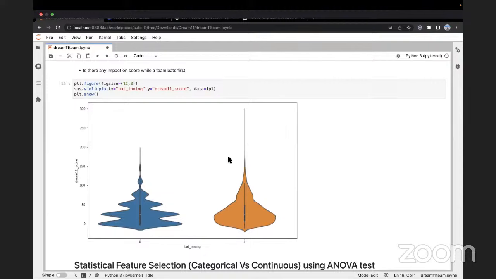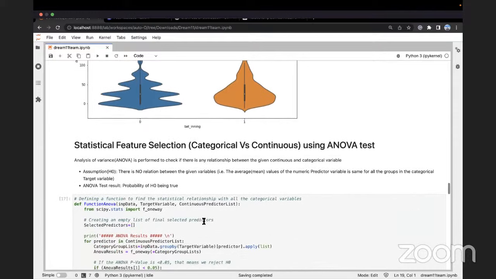We can also compare the distributions of players and their Dream 11 scores depending on the fact that they batted in the first innings or they batted in the second innings, right? So you can see for bat inning 0 and bat inning 1, there is not a larger difference in the distribution. The distribution of Dream 11 scores are very similar to each other.